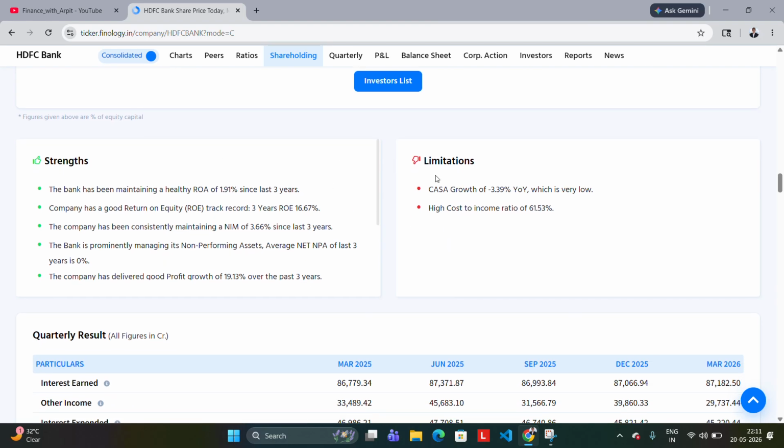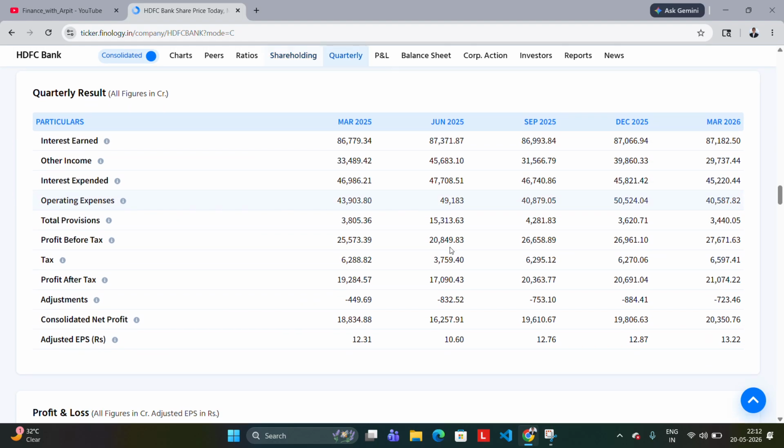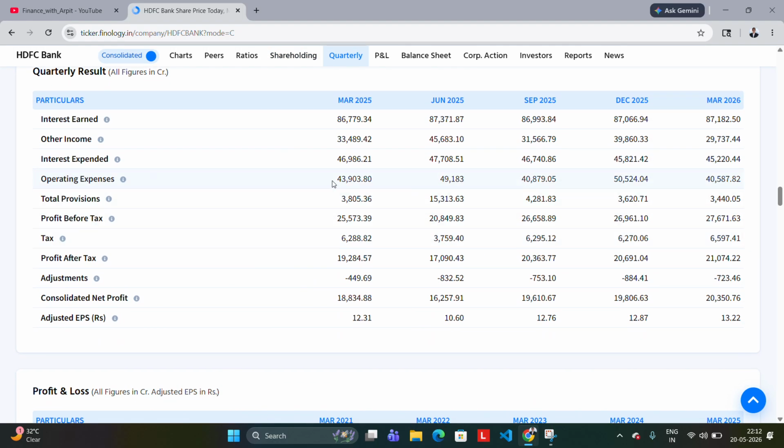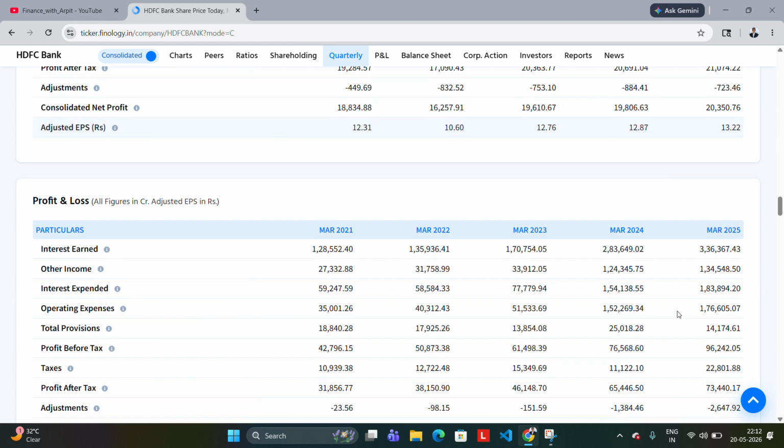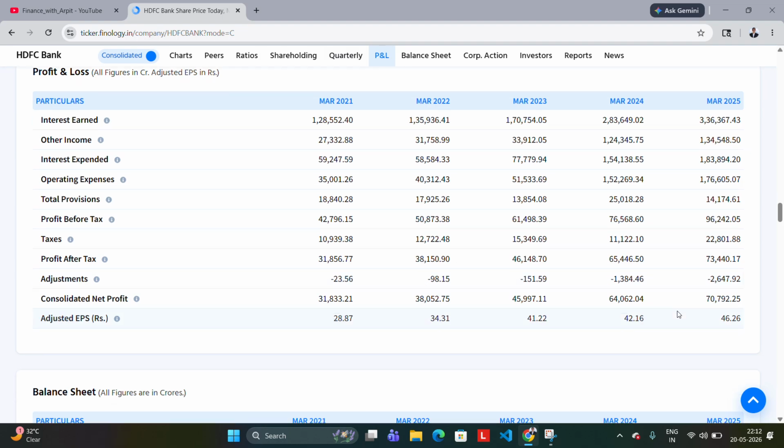Here are the pros and cons that you need to see. And I have explained that for operational expenses, we need to see operational cash flow in other fields, and for the operational income here you can see, or you can just simply see the profit after tax for every quarter, and it is just increasing and increasing and increasing. At last, you can see the consolidated net profit. It is also increasing after all the interest and all the expenses that they pay.